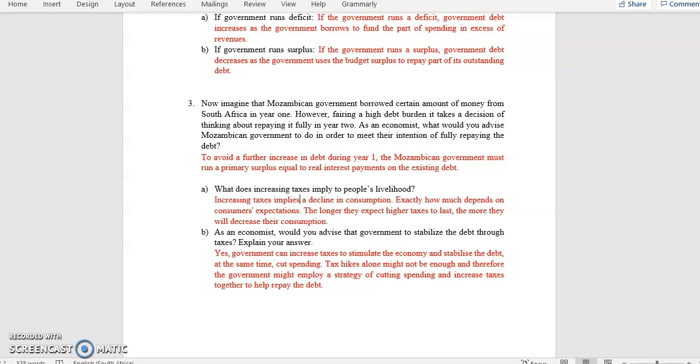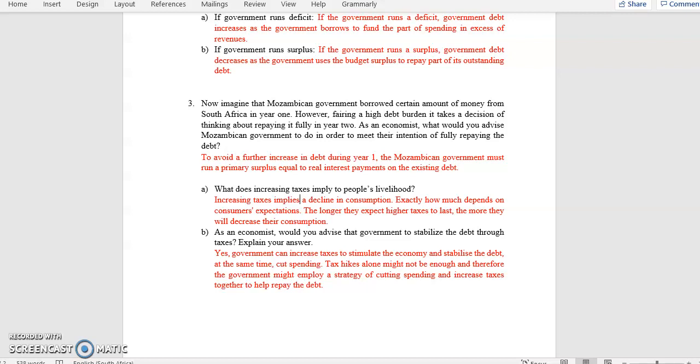So for them to be able to repay that debt fully in the period that they want to repay the debt, they must run a primary surplus. But also the surplus must be equal to interest payments on that loan, so that they do not think that they have repaid a loan and find out that they still have an excess amount to pay coming from the interest.